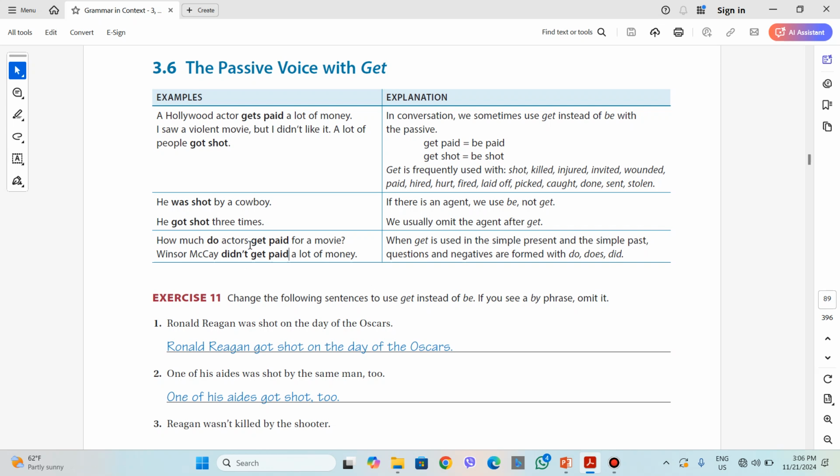How much do actors? If we change actors to an actor, how much does an actor get paid for a movie? So, in the case of forming questions and negatives in the simple present and the simple past, we use do, does, or did. I hope that this is clear too.